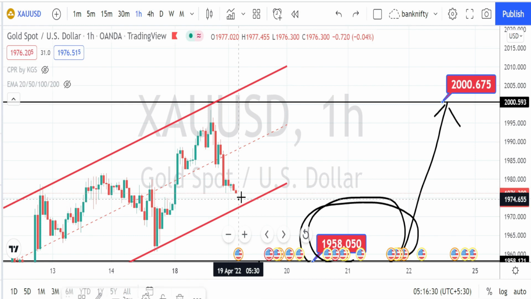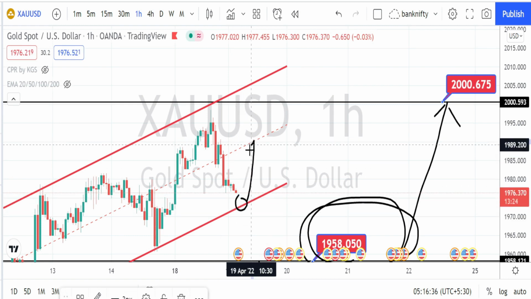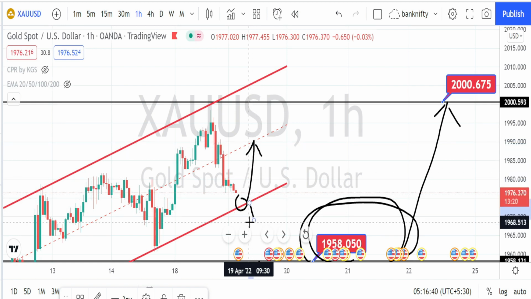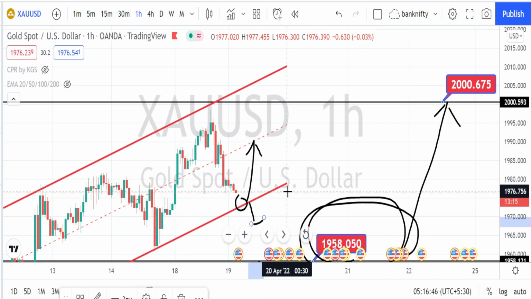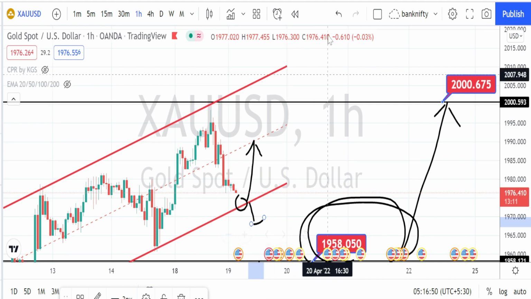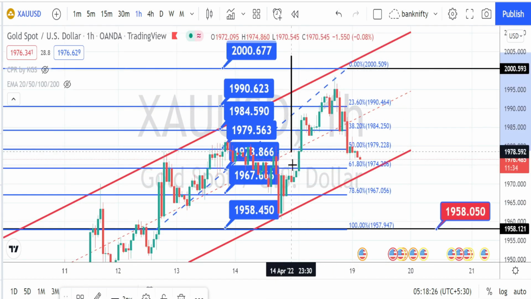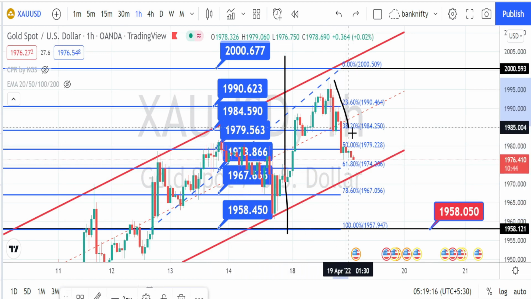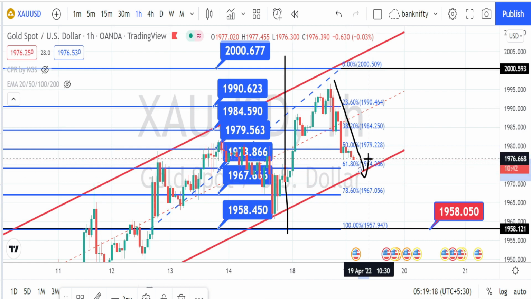So wait for the price action to bounce back from this support line, based on which you can take trades on the bullish side, and if the price action breaks this trend line, you can take trades on the bearish trend reversal. Let us mark the support and resistance levels for hourly time frame. So the values within these blue color boxes are the support and resistance levels in hourly time frame. Currently the price action is in a retracement.